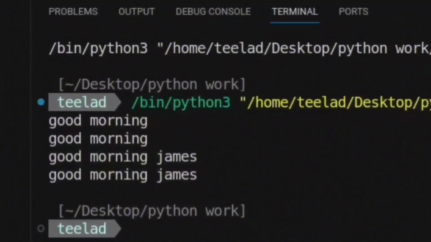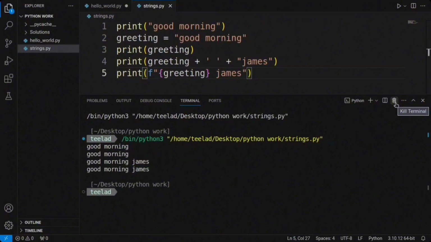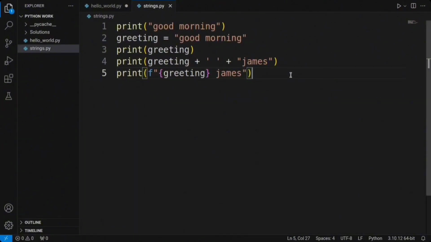In the terminal, both the plus sign and the F strings serve the same purpose of joining or concatenating variables and strings effectively. However, my personal preferences lead towards F strings due to their readability and simplicity. You can drop your own preferences in the comment section. That being said, the choice ultimately depends on personal preferences and the specific context of the code. Feel free to experiment with both methods and see which one works best for you.